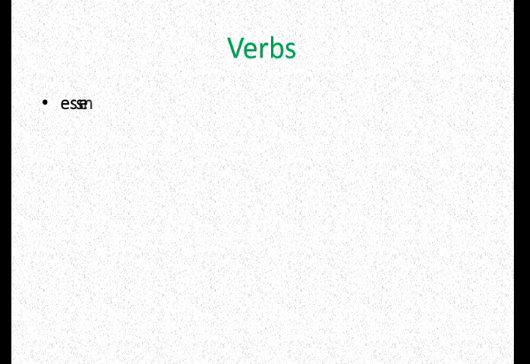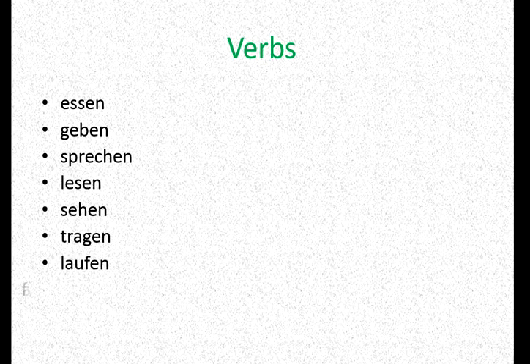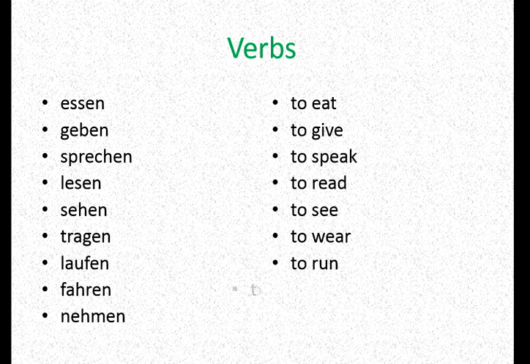These are the normal irregular verbs that we use in our daily life in the German language. Start with essen, to eat; geben, to give; sprechen, to speak; lesen, to read; sehen, to see; tragen, to wear; laufen, to run; fahren, to drive; nehmen, to take. Today we learn how we conjugate these verbs according to the subject.